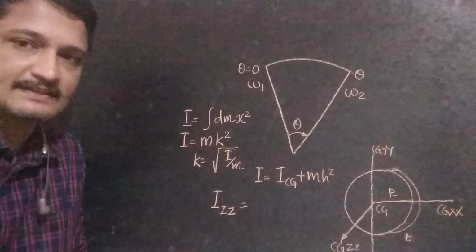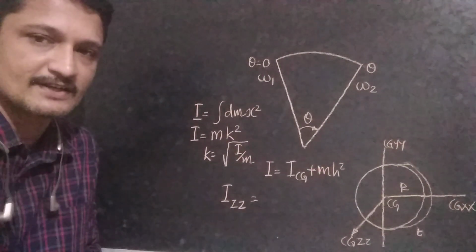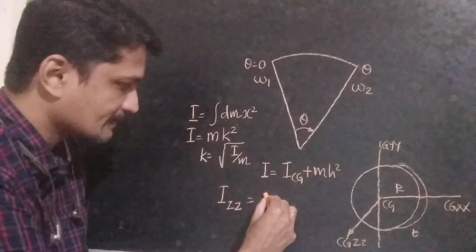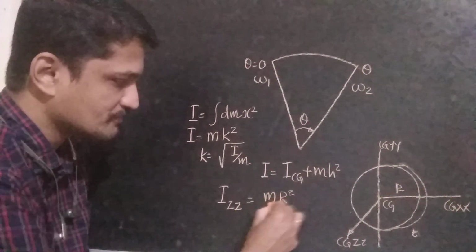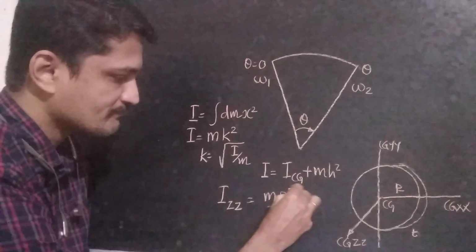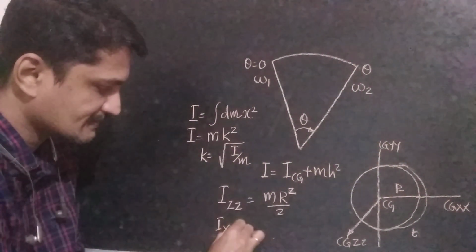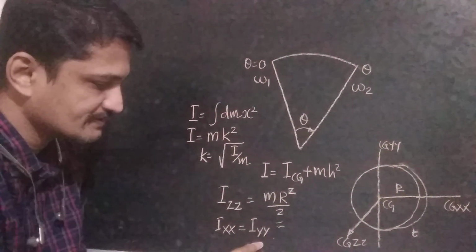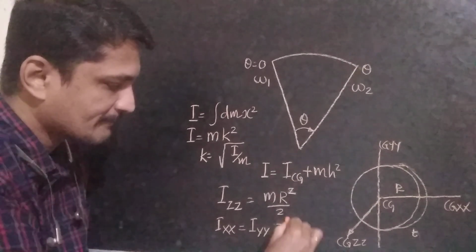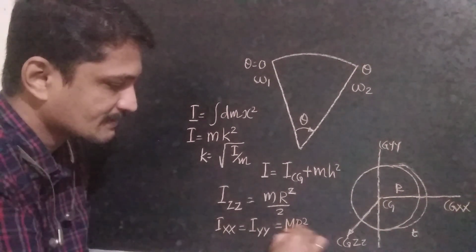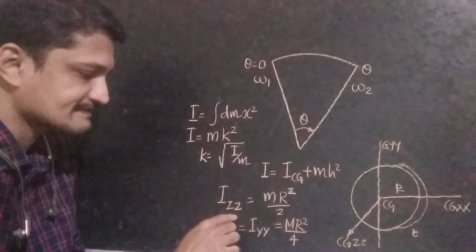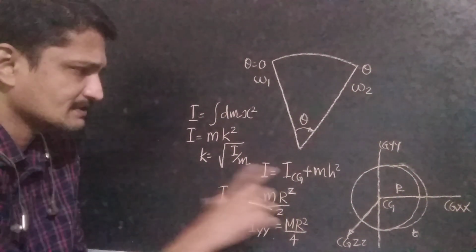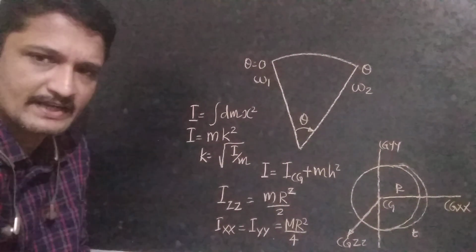Then the polar moment of inertia is equal to m r square by 2, and similarly I cg xx is equal to I cg yy is equal to m r square by 4, or I zz by 2. We have already discussed these types of problems in the case of areas.